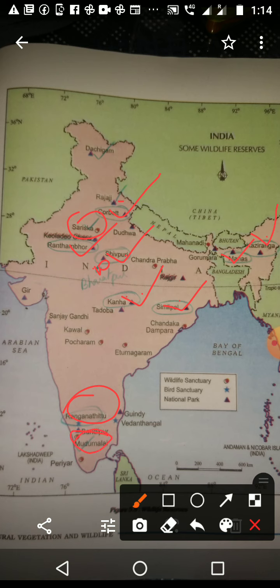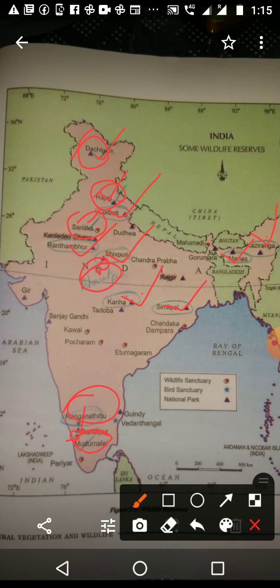Then Rajaji, here you can see. Next Dachigam, here in the upper side of Jammu Kashmir. We want to study 4 places for wildlife: Sarsika, Mudumalai, Rajaji and Dachigam.